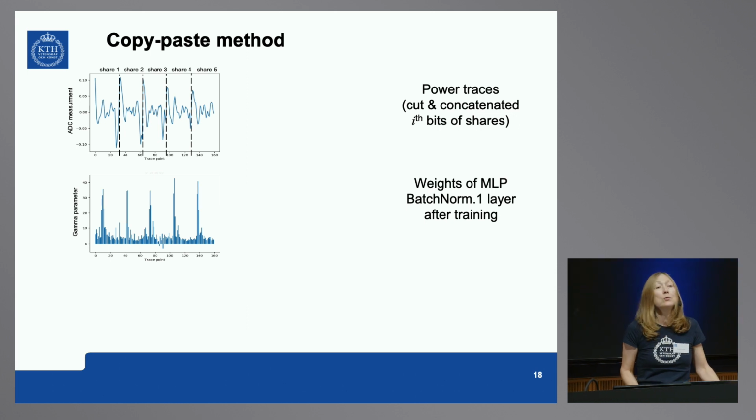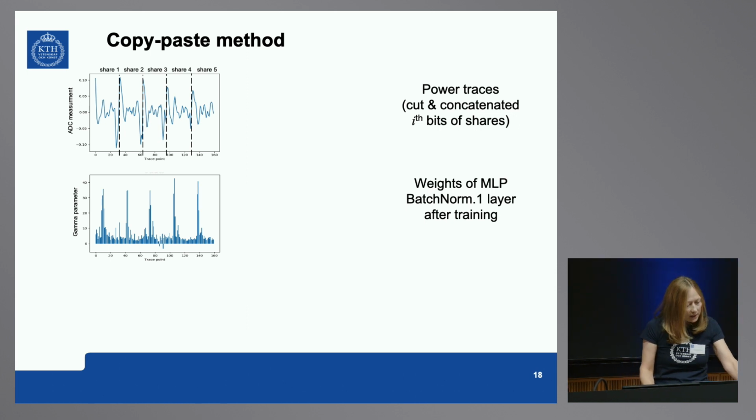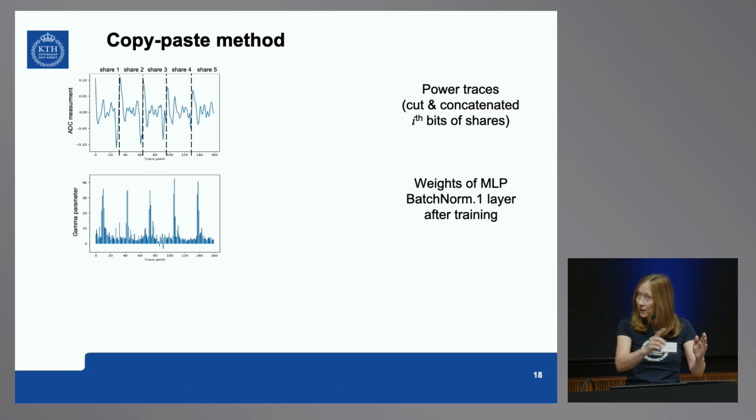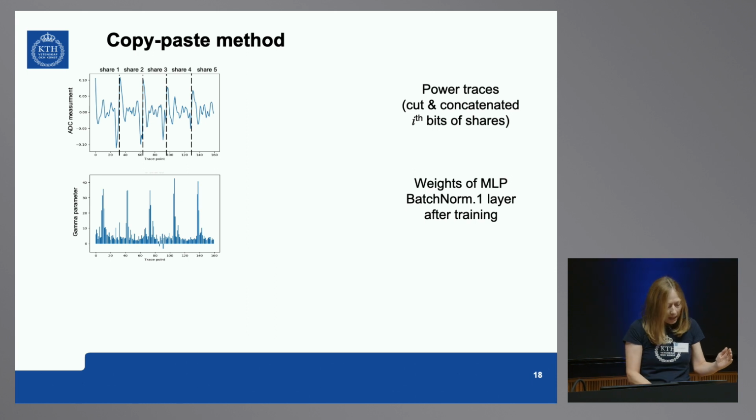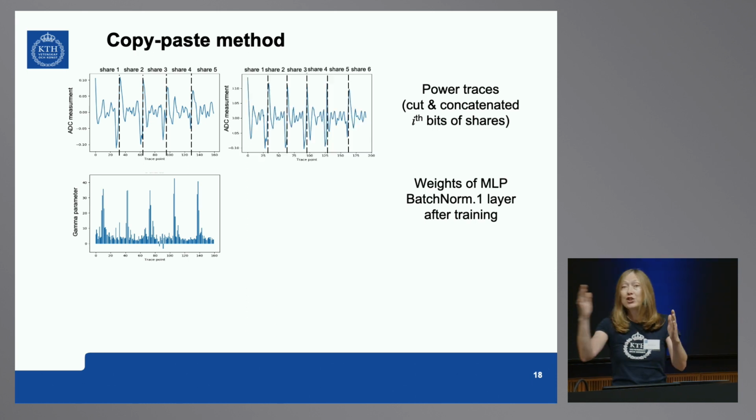And then at some point, the models couldn't learn anymore. So what you see here is the last model we were able to learn with 5 shares. Then we got these peaks in the batch normalization. It still was able to learn. And then we made 6 shares.